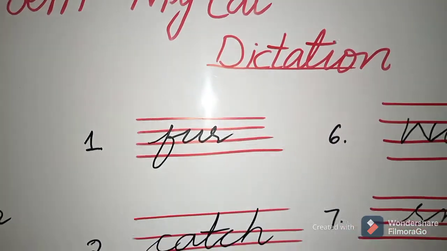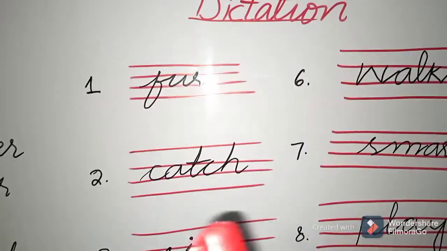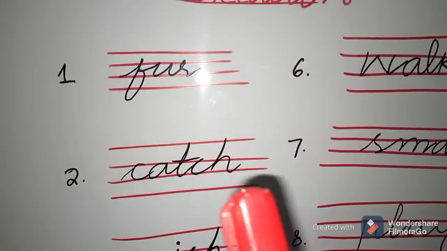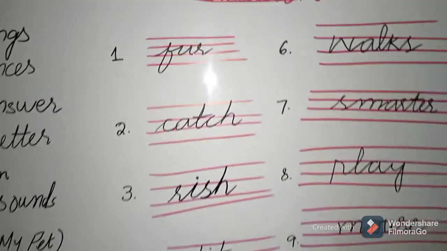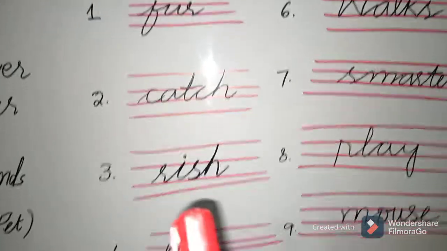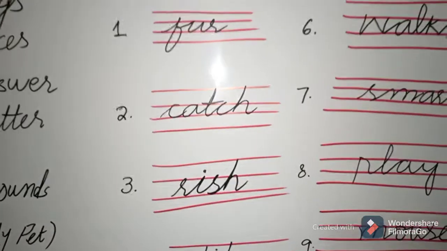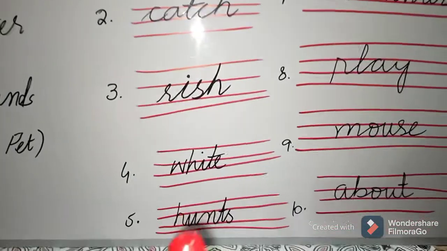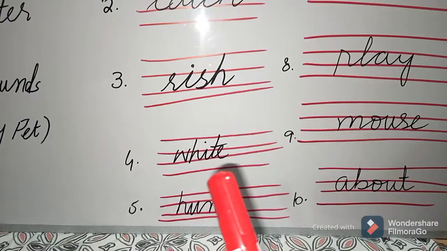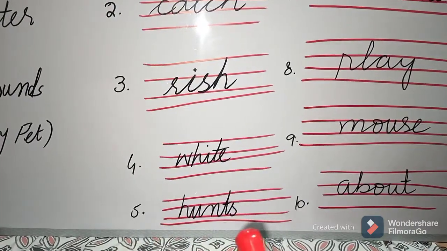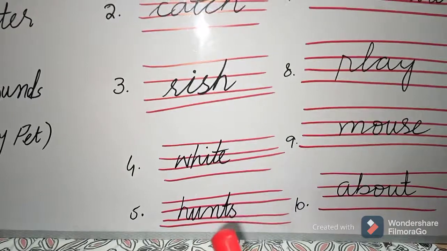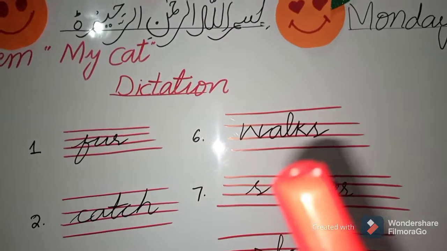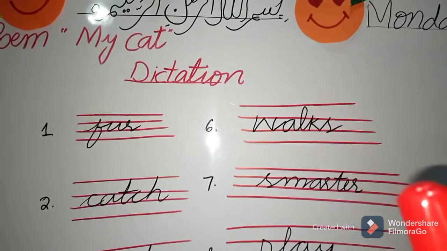F-U-R, fur. Number 2, catch. Students, read with me. C-A-T-C-H, catch. Number 3, Rish. Rish is a cat name. R-I-S-H, Rish. Number 4, white. W-H-I-T-E, white. Number 5, hunts. H-U-N-T-S, hunts. Now look at the next, number 6, walks. W-A-L-K-S, walks. Students, keep it in your mind.